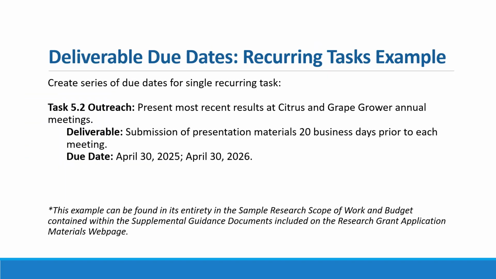Here we see an example of a recurring task, Task 5.2, Outreach. Present the most recent results at citrus and grape grower annual meetings. And we see here that the due date associated with the deliverable is April 30th of 2025 and April 30th of 2026.